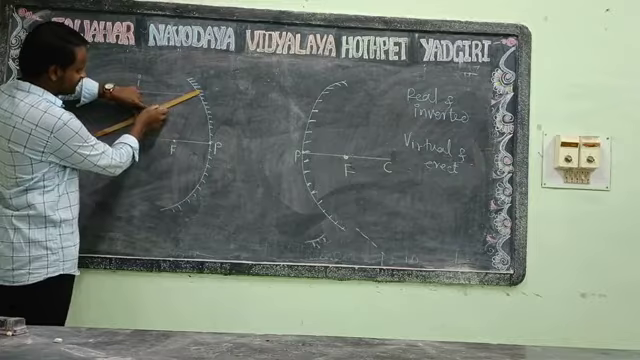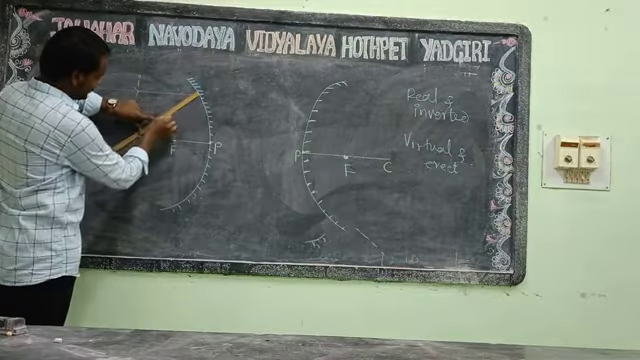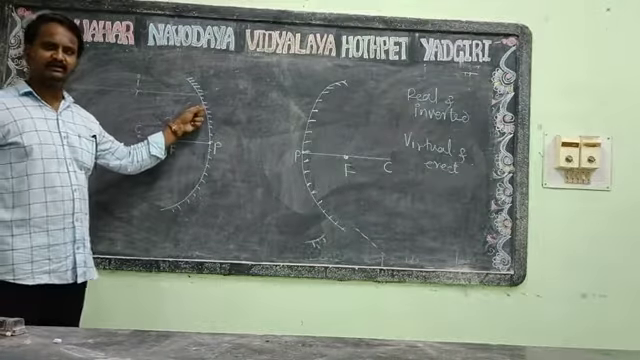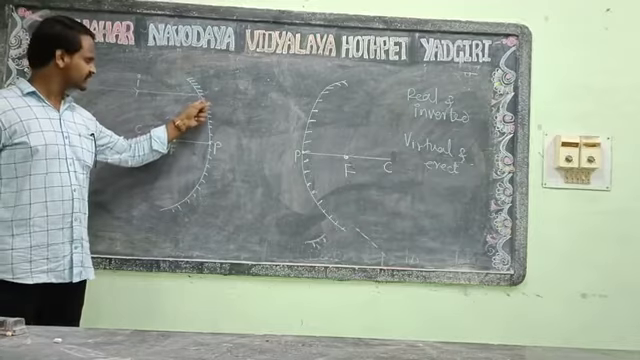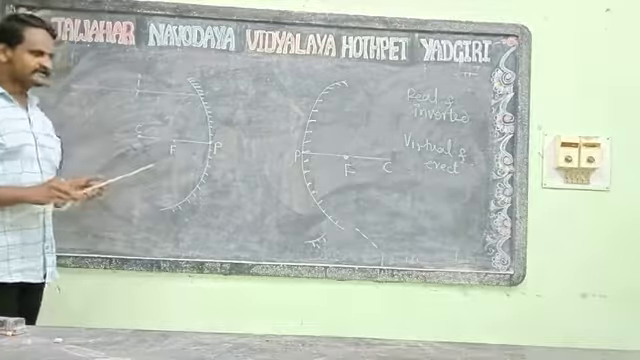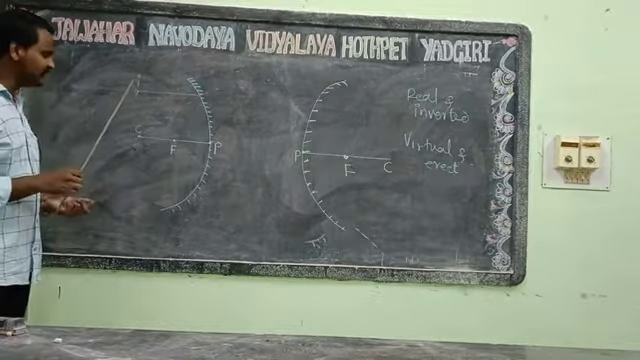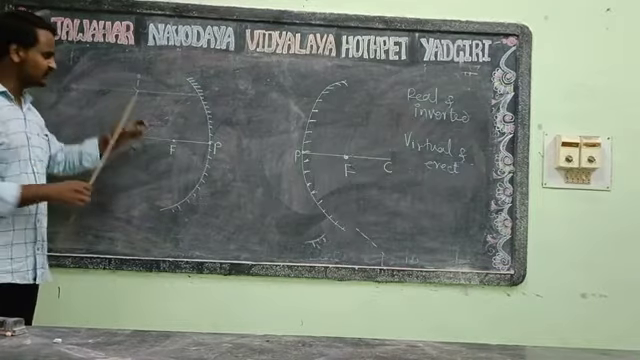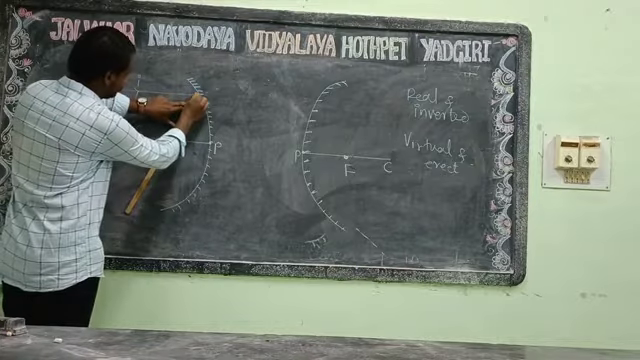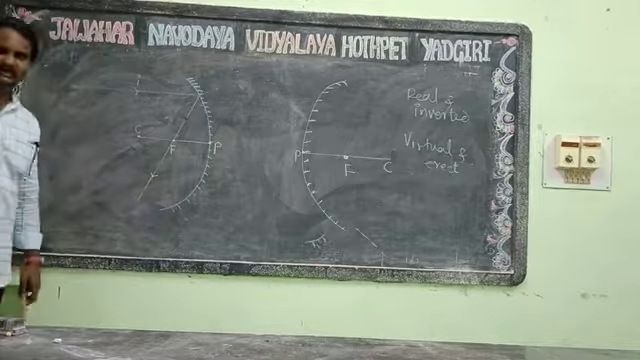Just connect this point to the center of curvature. You can see that we are connecting like this. Now this line will be the normal. So after reflection, it will be passing through the principal focus. So we can draw like this. It will pass on to the principal focus.